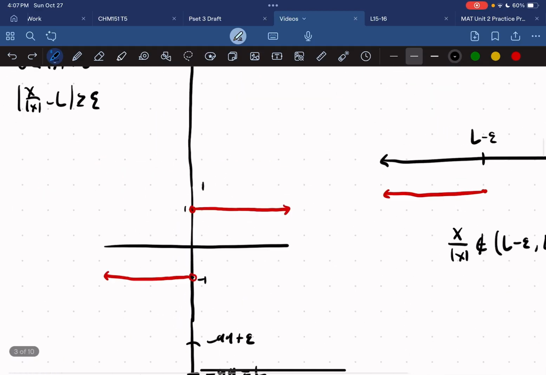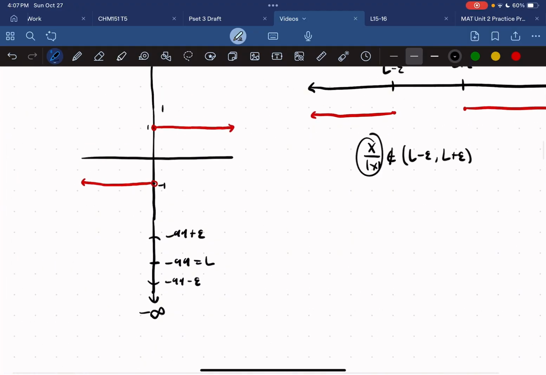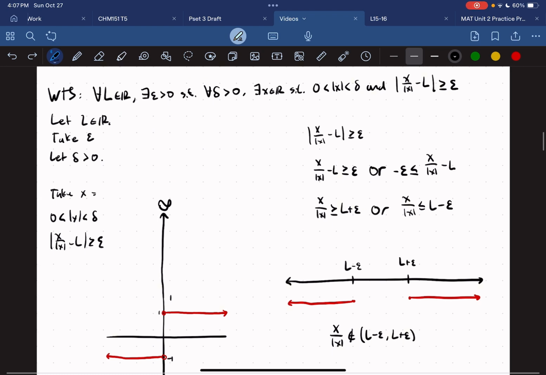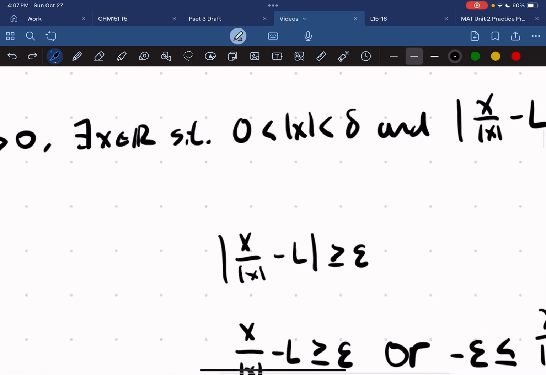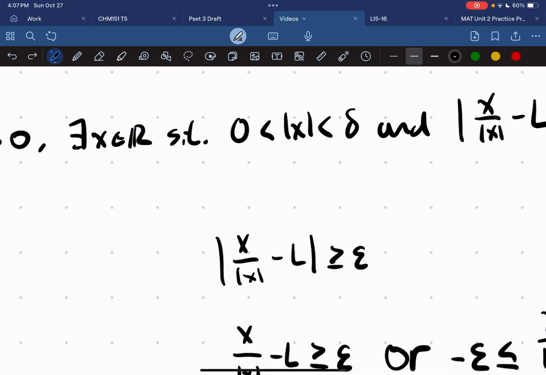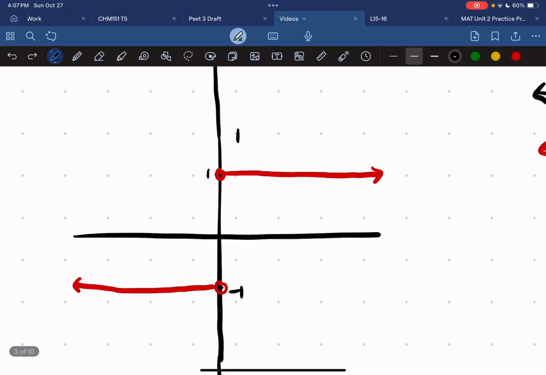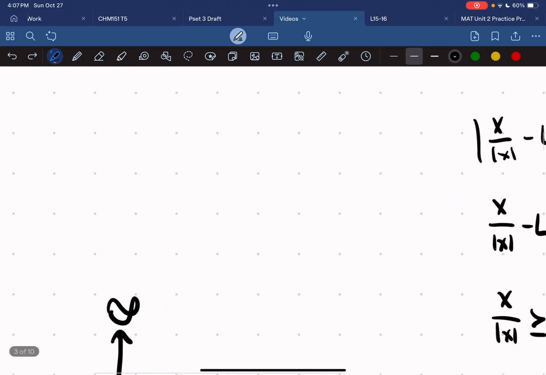Keep in mind that we can find this based on our delta. Because we know that delta is positive, which means we know that x cannot be 0. This is very key. So x can be negative or positive, so we can always find an x. Here, let me make this a bit more clear.